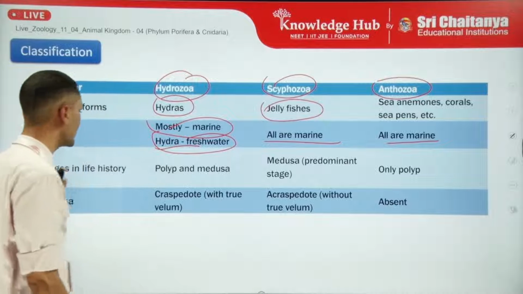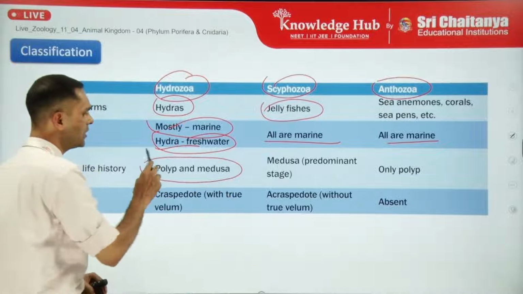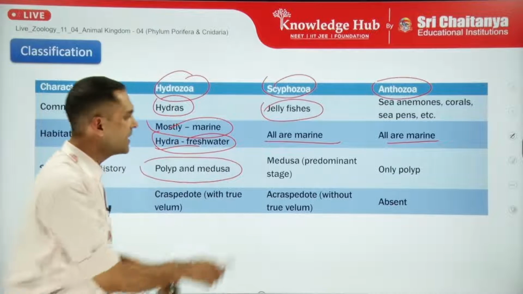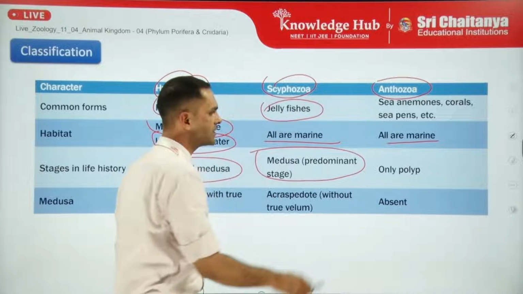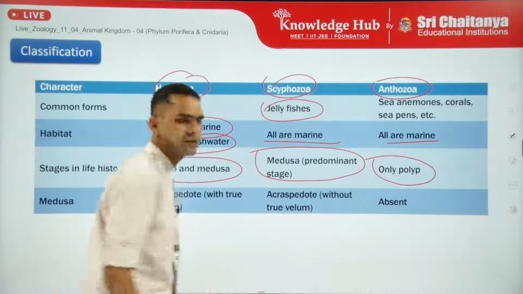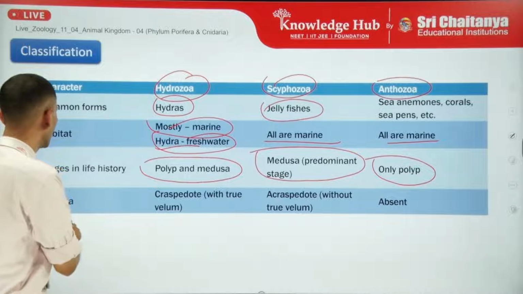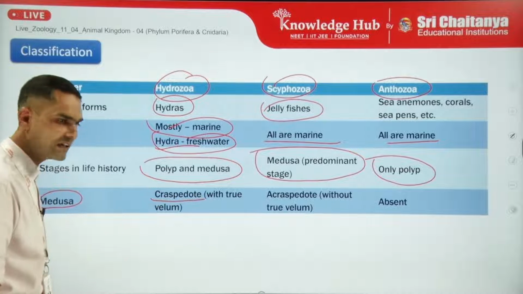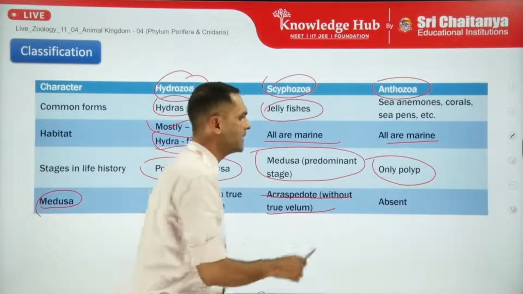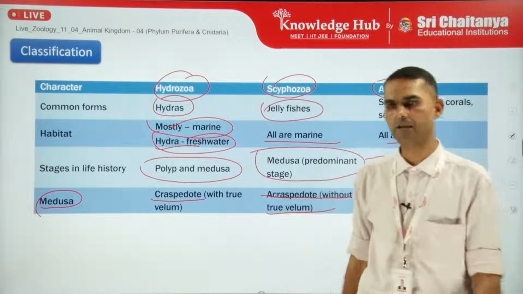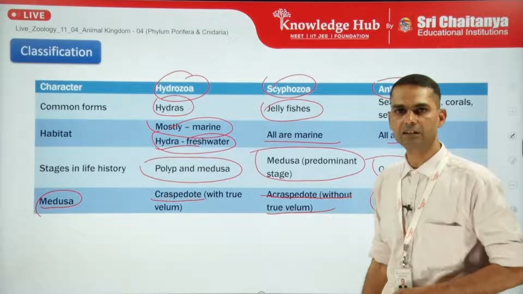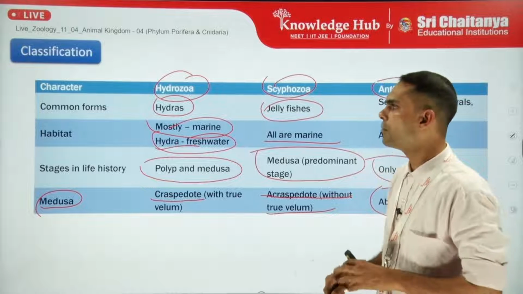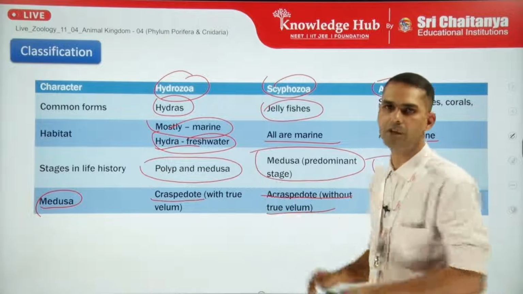Moving to the next characteristic, stages in life: polyp and medusa. Hydrozoa show both, and the example Obelia will also be categorized in this class. In Scyphozoa medusa is the predominant stage, and Anthozoa only show the polyp stage during their entire life cycle. Medusa may be craspedote, with a true velum, or acraspedote, without a true velum, and the true velum is absent in Anthozoa. So these are the classification characteristics. Apart from these, there are other characteristics and other examples also, but in our syllabus we need only this much information.